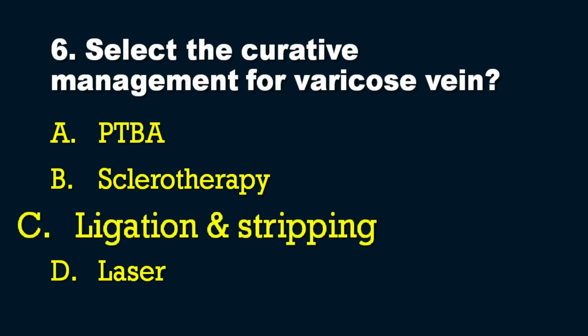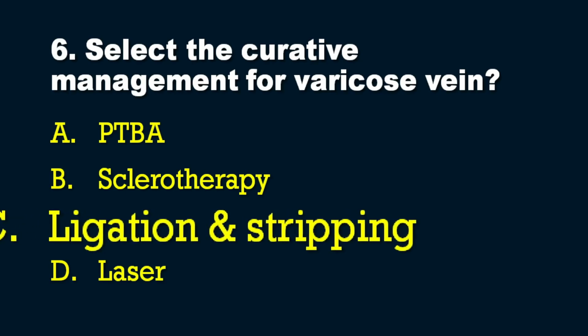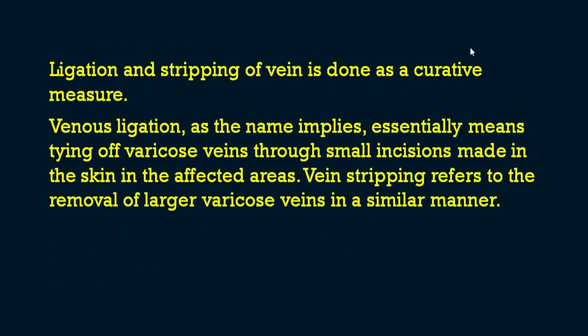The answer is option C, ligation and stripping. First of all, we will see what ligation and stripping is. Ligation and stripping of the vein is done as a curative measure. Venous ligation, as the name indicates, essentially means the tying of the varicose vein through small incisions made in the skin in the affected areas. And what is stripping? Stripping refers to the removal of the larger varicose vein in a similar manner. The same way, small incisions are made over the skin and the larger varicose veins are removed. That is stripping. So ligation and stripping stands as the curative measure for varicose veins.